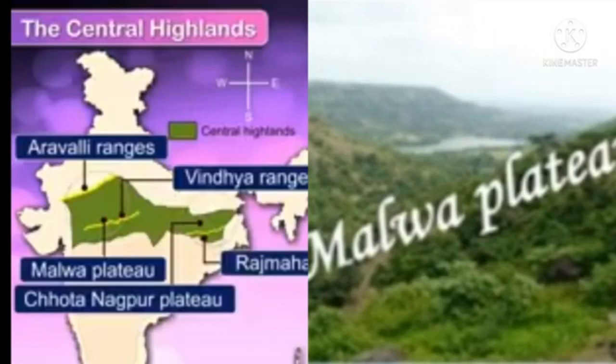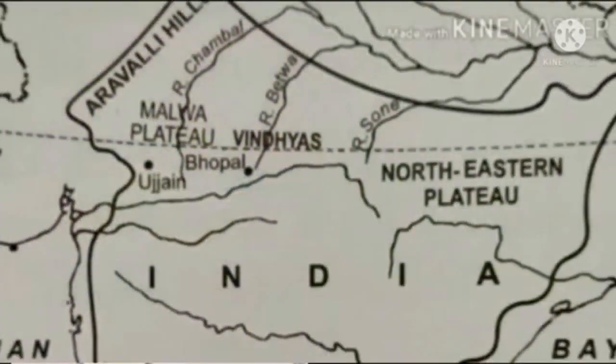Many rivers flow through this Malwa Plateau, namely the Chambal, Betwa and the Son. The Chambal and Betwa join the river Yamuna in the northern plains. After that, the Son river joins the Ganga river.